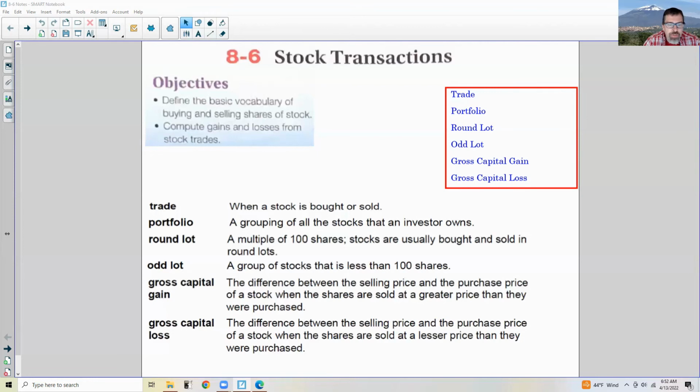Odd lots are groups of stocks that are less than 100 shares. You do not have to buy 100 shares. You could say to yourself, I'd like to buy some Tesla, but Tesla is trading over $1,000 right now. So I'm not going to buy 100. I'm not going to put over $100,000 into Tesla. So I'll buy one share. That would be an odd lot.